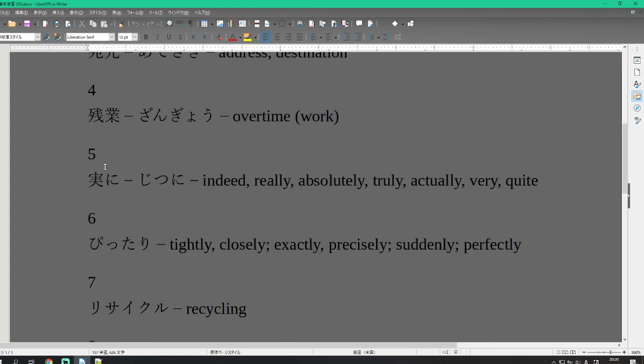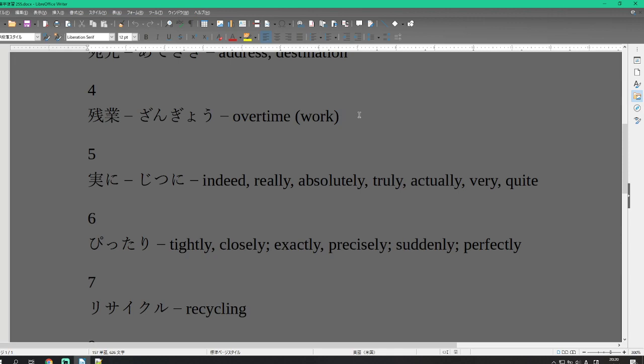Number 4 is zangyo. Zan on the left side is leftover, and gyo on the right side is business. So if you have leftover business, you're doing overtime work. Leftover business is done in your overtime work. Zangyo. Zangyo is your leftover business done in overtime.